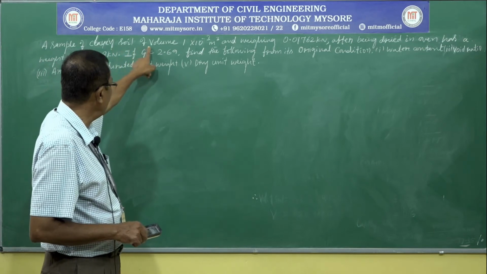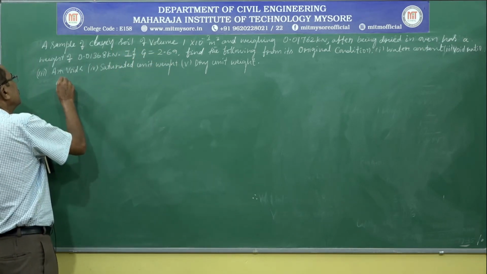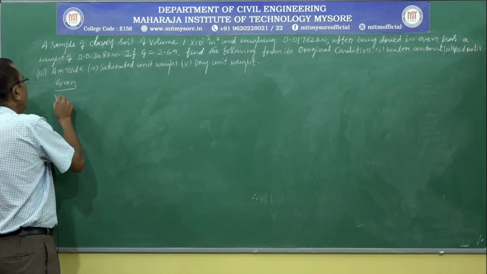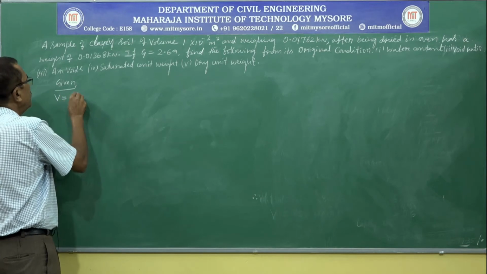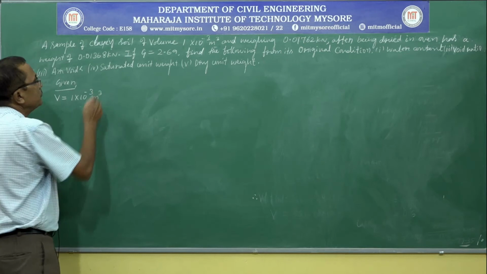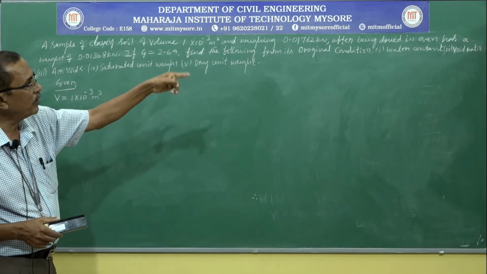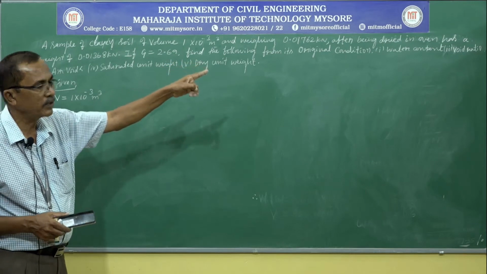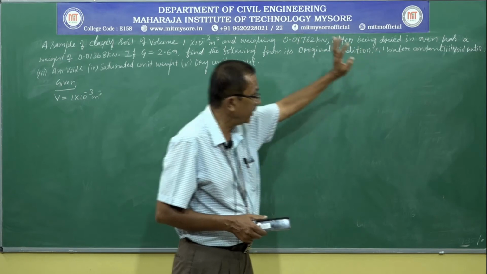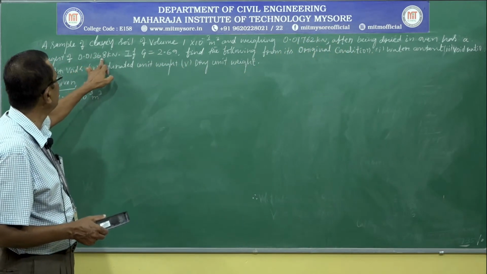For a sample of clay soil of given volume, let us write the given values. Volume of soil V is equal to 1 into 10 power minus 3 meter cube and weighing 0.01762 kilonewton. After being dried in the oven it has a weight of 0.01368 kilonewton.